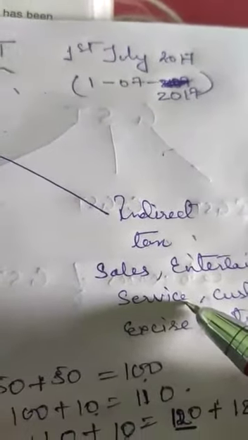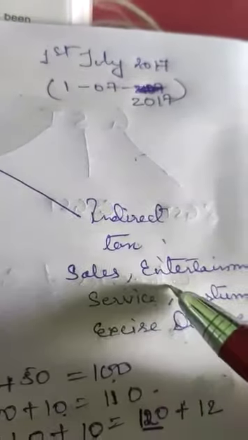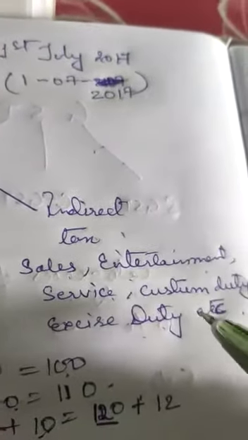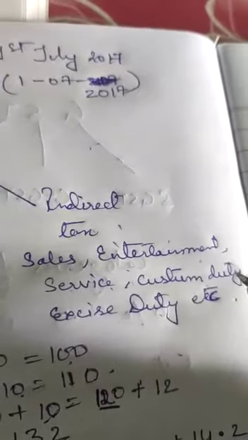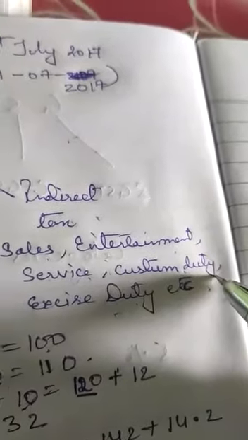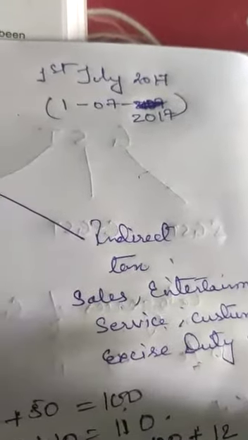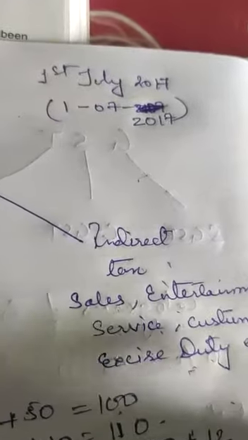So what is sales tax, children? Sales tax means on any goods and services, anything we purchase or produce, we have to pay the tax. Entertainment tax is on movie tickets, etc. Service tax is on services like airline service and restaurant service. Custom duty is on export or import products. And excise duty is on any goods manufactured or produced within the country.